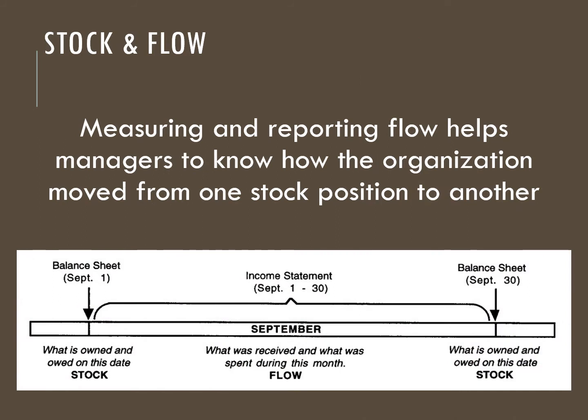Okay, so let's look at this a little differently. So we're measuring and reporting flow. It'll help managers to know how the organization moved from one stock position to another. So you can look at here, we've got a balance sheet. We look at September 1st versus September 30th. So how much stock is owned and owed on this date versus on September 1 versus September 30th, right? And then in between, it's whatever we receive or give out during that time period. So we're looking at September 1 through 30. So here we can look at stock dates and flow dates as well.